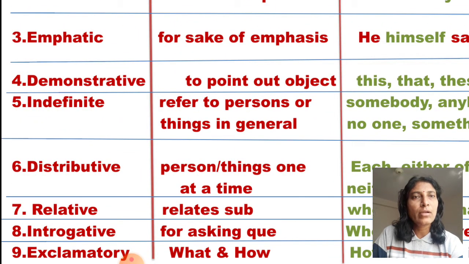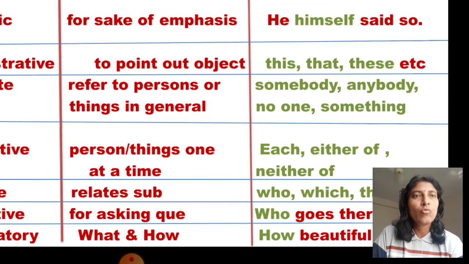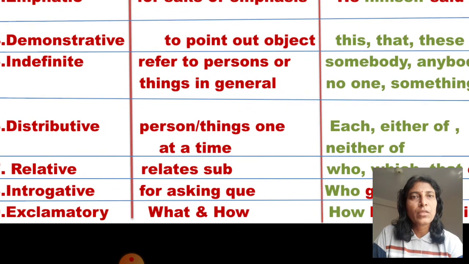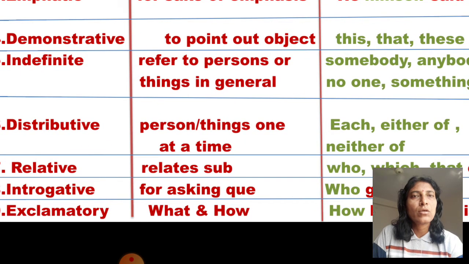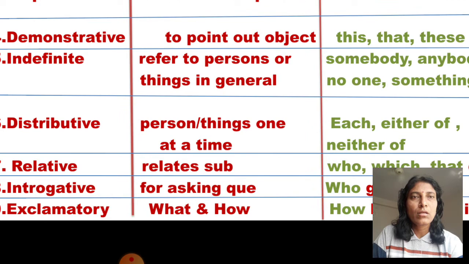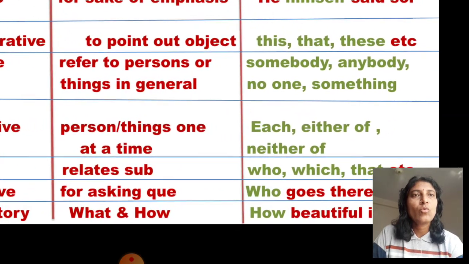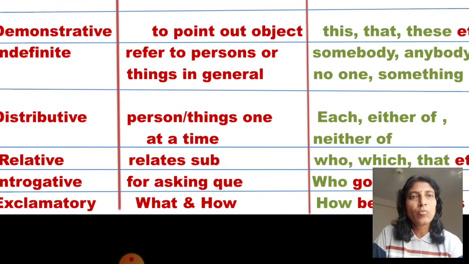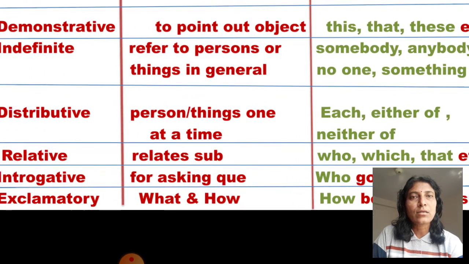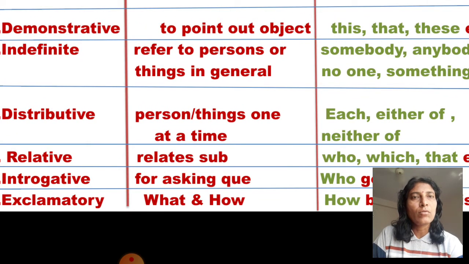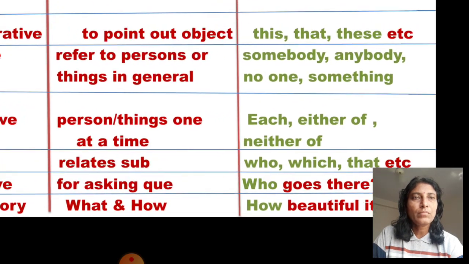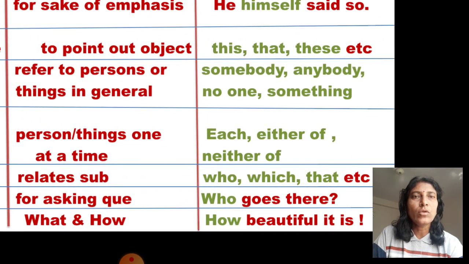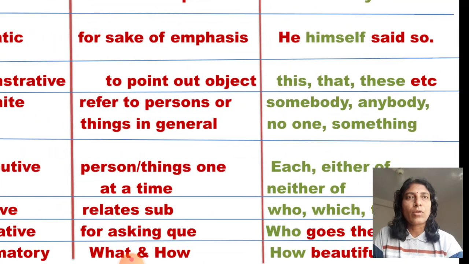Relative pronoun, it relates the subject. Who, which, that. These are the example of relative pronoun. Interrogative pronoun are those which are used for asking a question. Who goes there? Here who is the interrogative pronoun because it is used to ask a question. Exclamatory pronoun, what and how. How beautiful it is. This is exclamatory sentence. So how is the exclamatory pronoun?